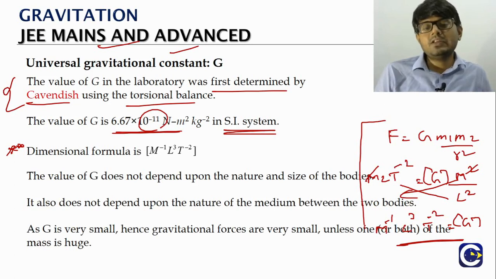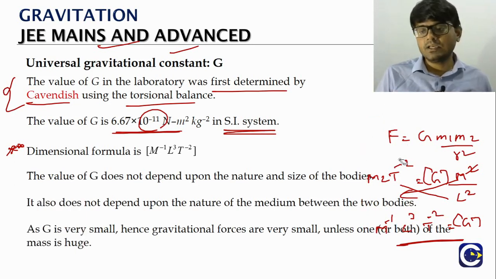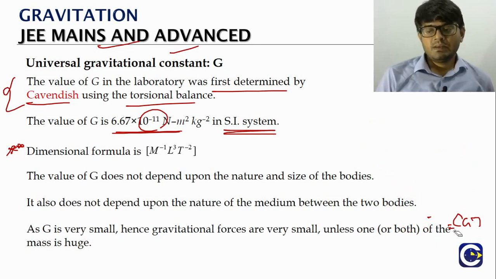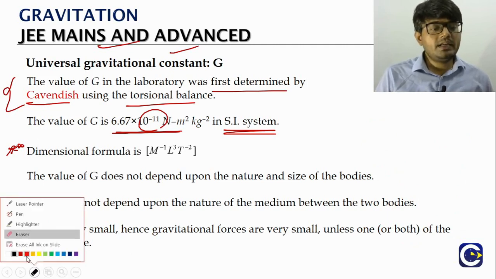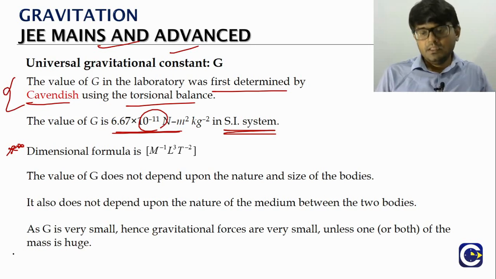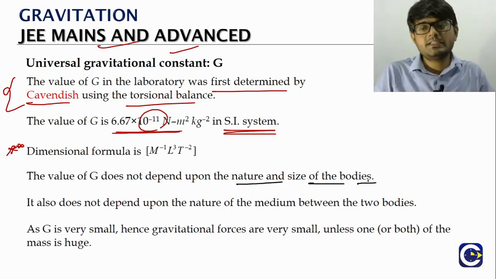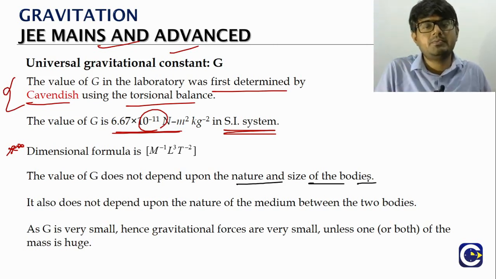Then when you look at the reason why we called the constant a universal constant, what is it that we said? This constant will always have the same value, meaning the capital G value does not depend upon the nature and size of the bodies. Whatever the bodies between which we are finding this force, the G value will not depend upon their nature and size.